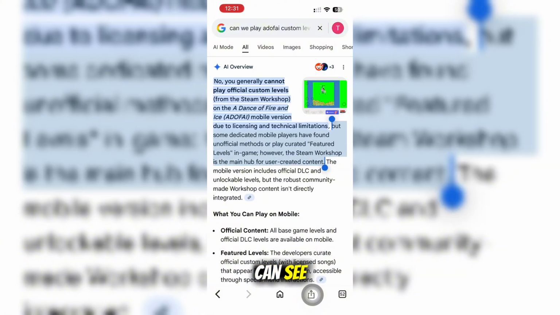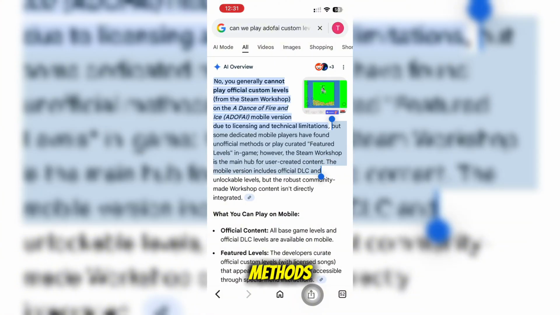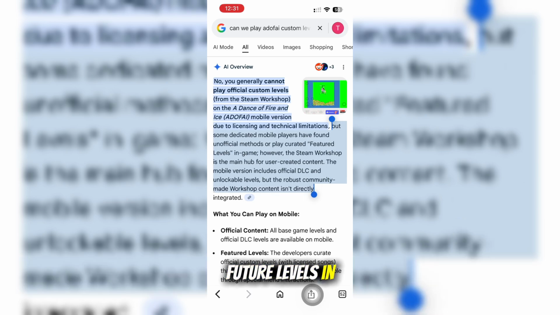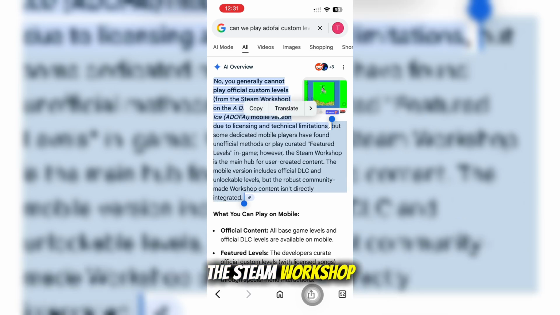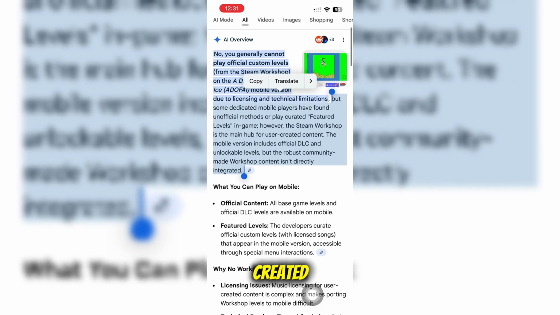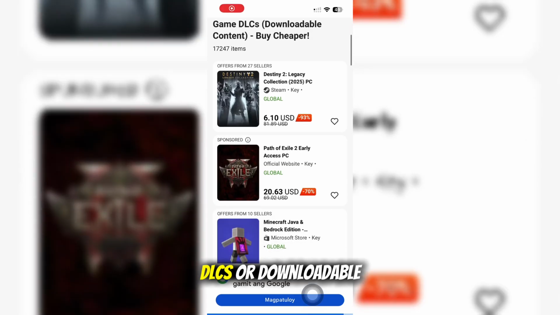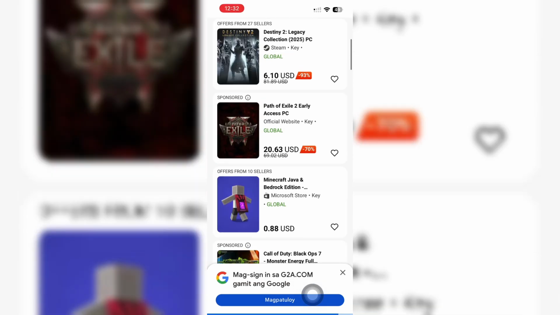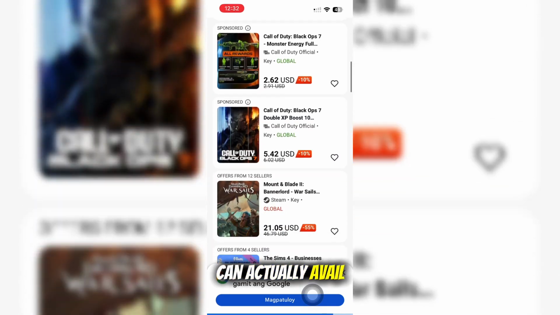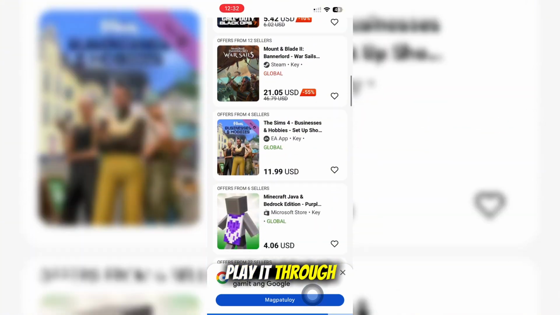So as you can see, we can find some dedicated mobile players like unofficial methods or play-curated featured levels in-game. However, the Steam Workshop is the main hub for user-created content. So if you want to use ADOFAI, that cannot happen, but we can search for more DLCs or downloadable content games that we can actually avail or purchase and we can play through mobile.